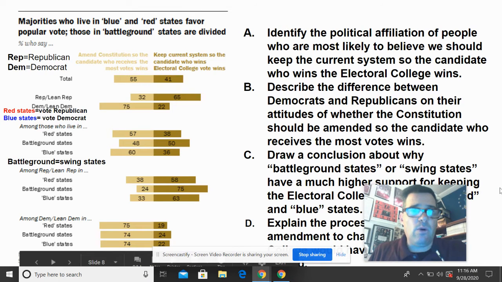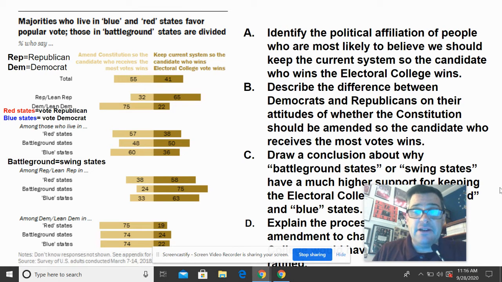All right, so now we're working on quantitative essay number 2, and this is a poll. First thing you always want to do when you get a question like this is go ahead and read over the title. Majorities who live in blue and red states favor popular vote. Those in battleground states are divided. So that gives you a little bit. And then look at the polling.